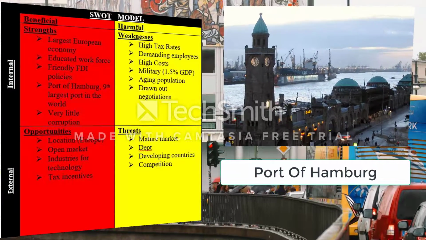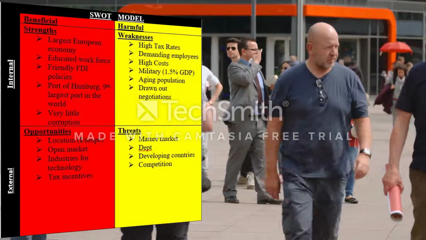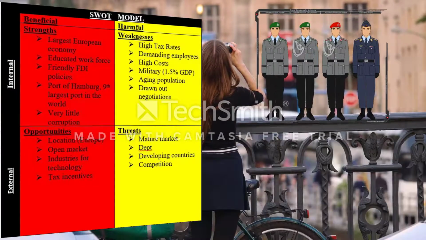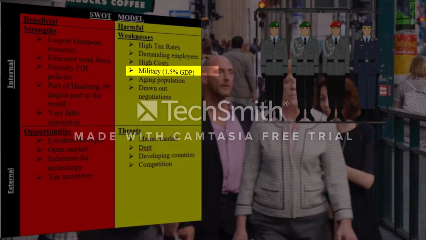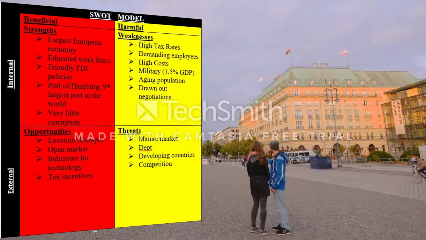Moving to weaknesses, they have high tax rates, tax on everything. They have demanding employees and high costs. The military is one of the worst in the world, and that's because the government only spends 1.5% of the GDP towards the military. They have an aging population, and that means that the birth rate is extremely low.